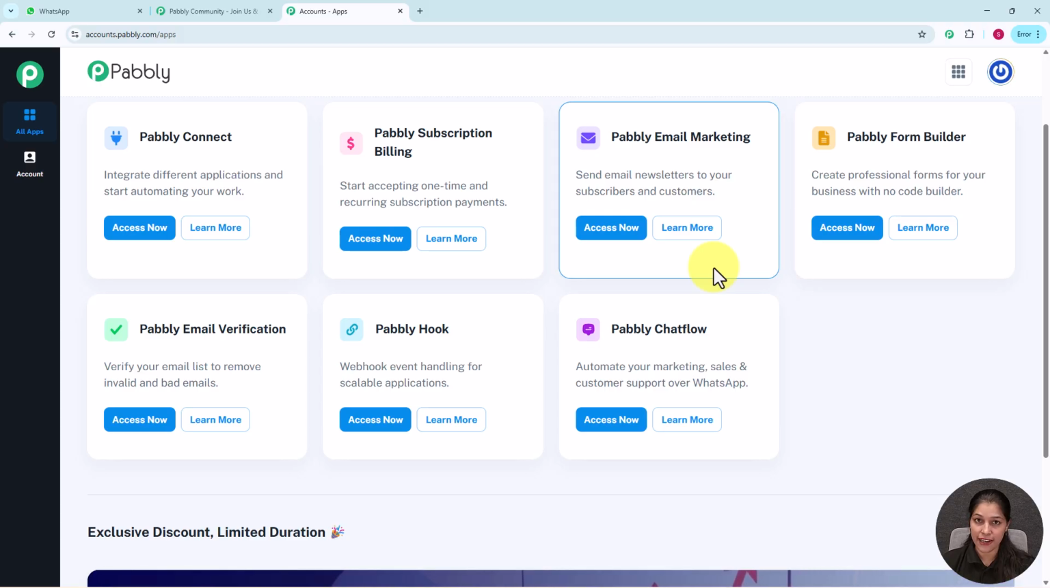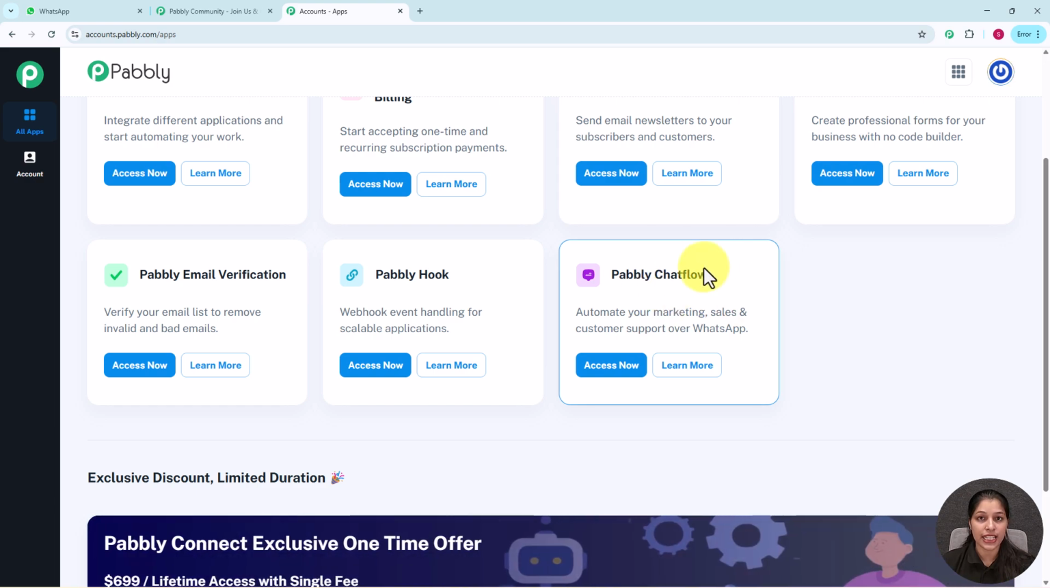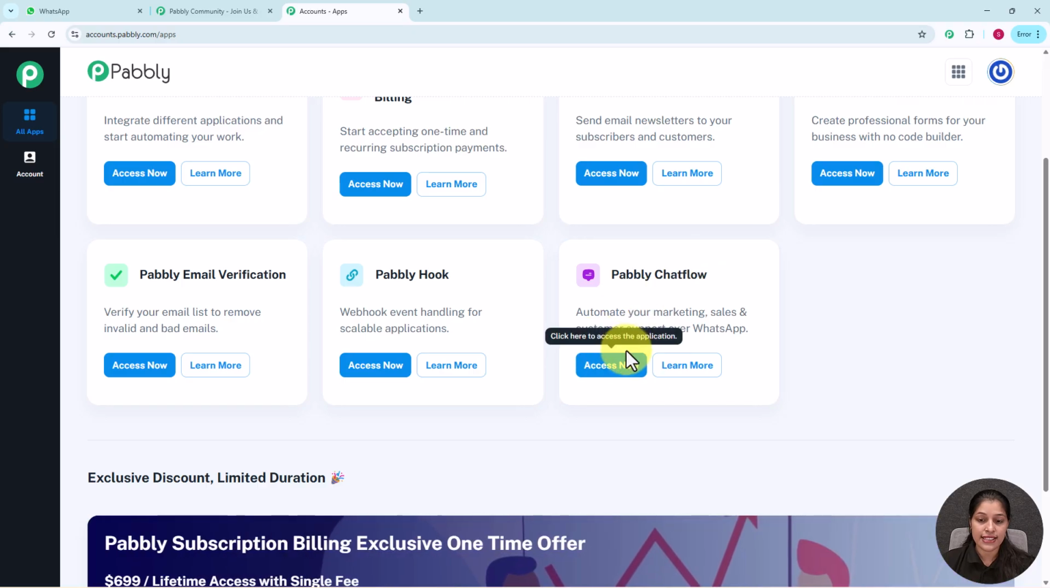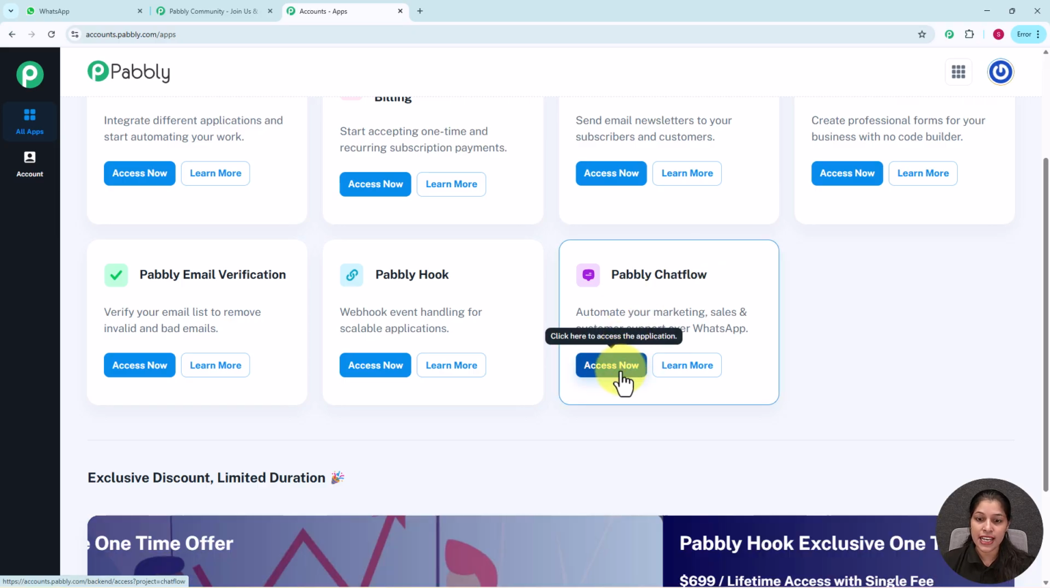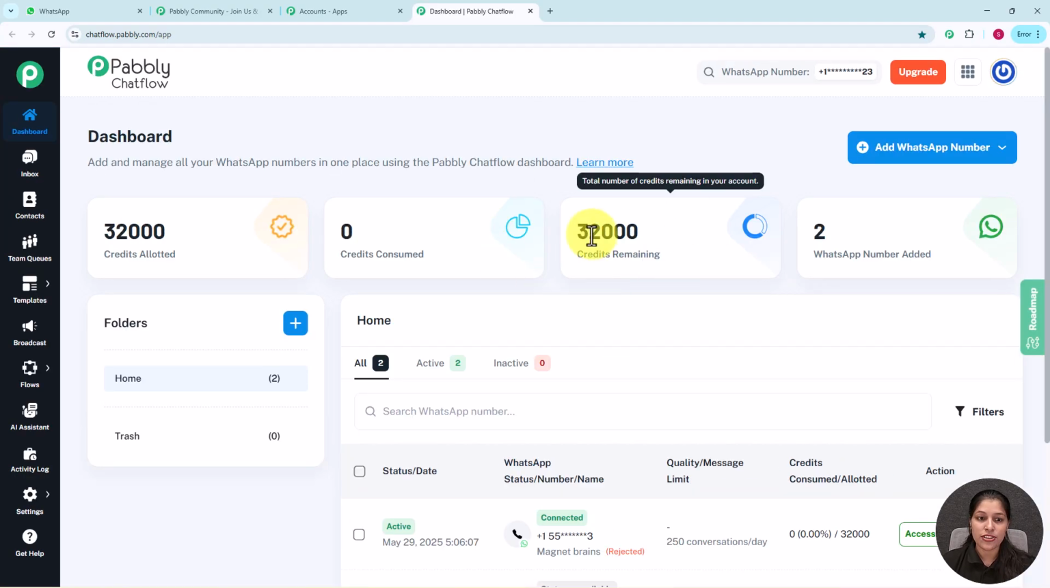use Pabbly Chatflow. So for using the Pabbly Chatflow, you can see this is the Pabbly Chatflow app we are getting. Now for using it, we just have to access it. Now for accessing the Pabbly Chatflow, you can simply click over this Access Now button. And as you will click on Access Now, you will get the dashboard page of Pabbly Chatflow. So here you can see this is the dashboard page of Pabbly Chatflow.